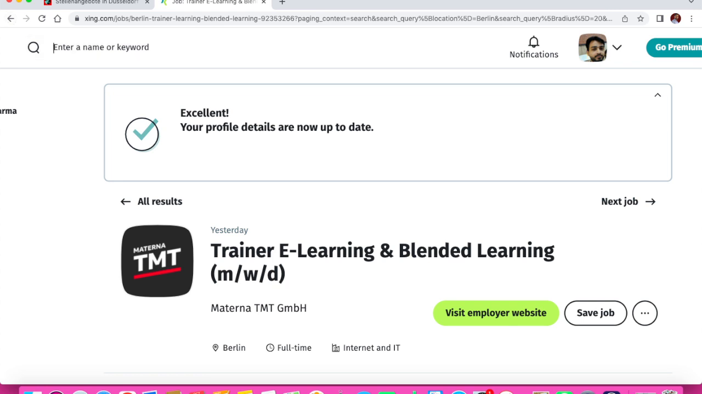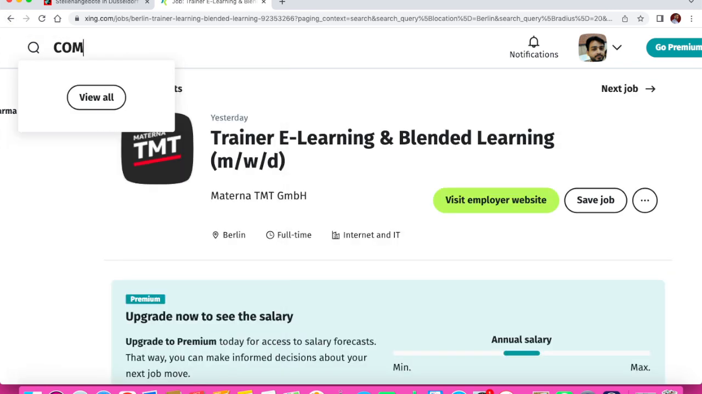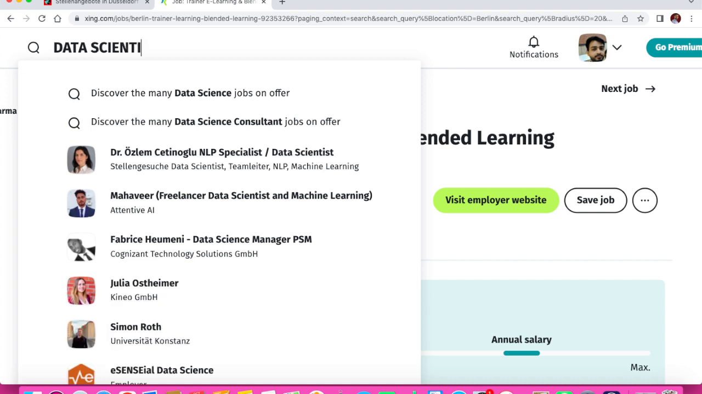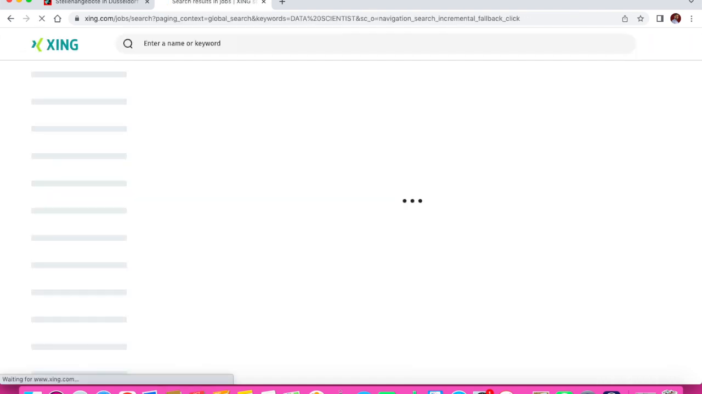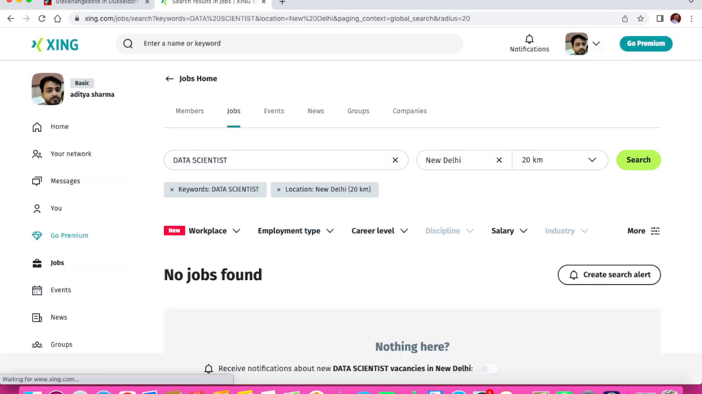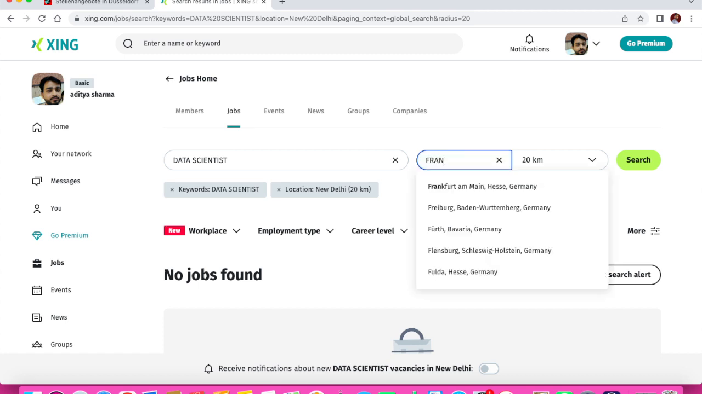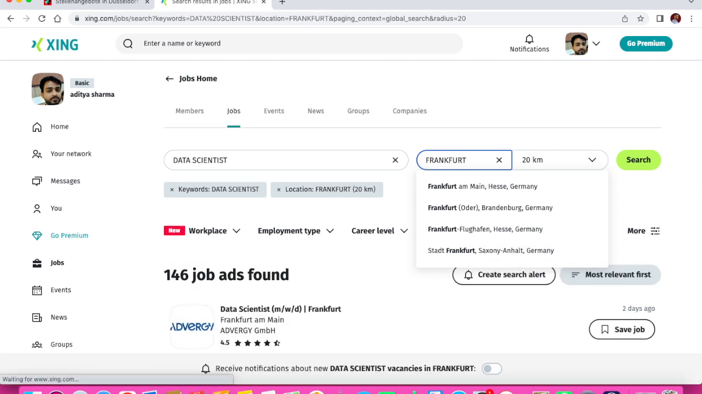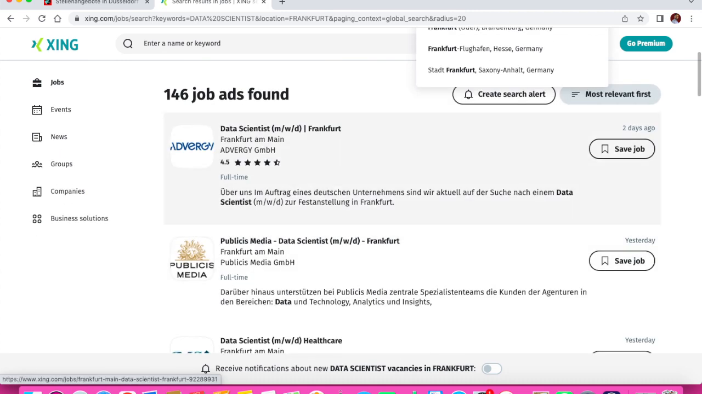You can enter a name and keyword like computer science, or I like data scientist. It's a very popular job, data scientist. Let's see if I can find any job. No jobs. Alright, data scientist, no job. So I have to change the location first. Should be Frankfurt. Okay, let's see if we have any option in Frankfurt, a German city. 146 jobs in Frankfurt for data scientist.